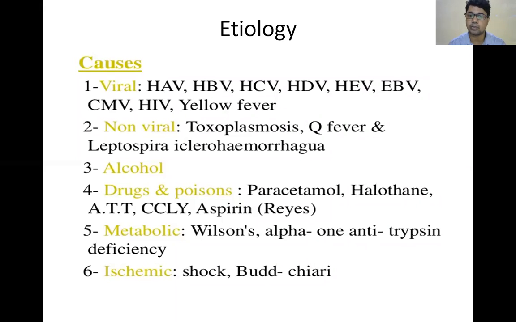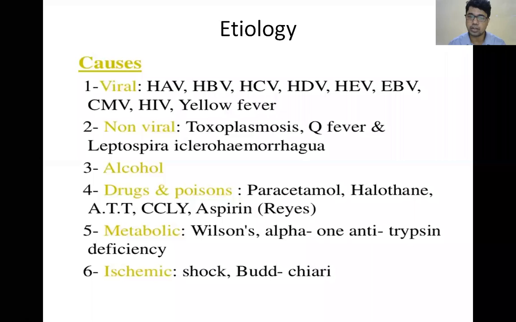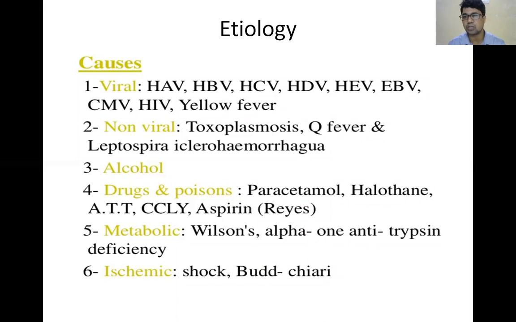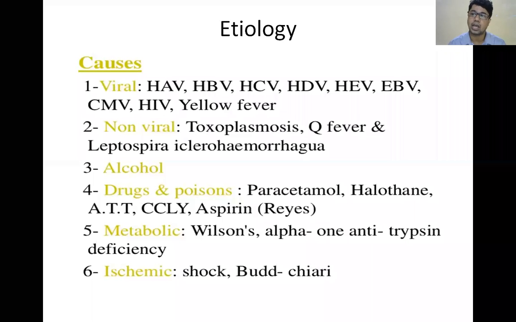Non-viral causes are toxoplasmosis, Q fever, leptospirosis, and alcohol. Among drugs, paracetamol is the most common cause of hepatitis, and halogenated agents. Next are metabolic causes, most commonly Wilson's disease, then alpha 1 antitrypsin deficiency, and the last one is ischemic. Ischemic means congestive cardiac failure, shock, Budd-Chiari syndrome. These are the etiologies of hepatitis.